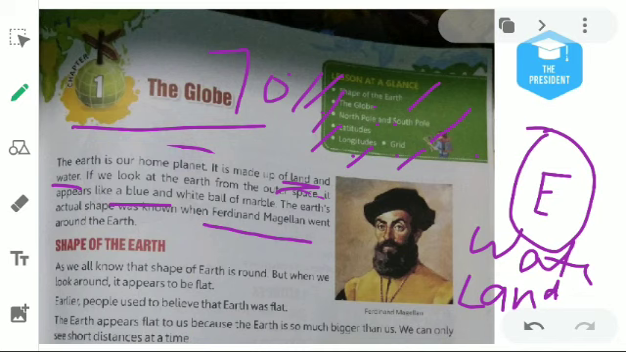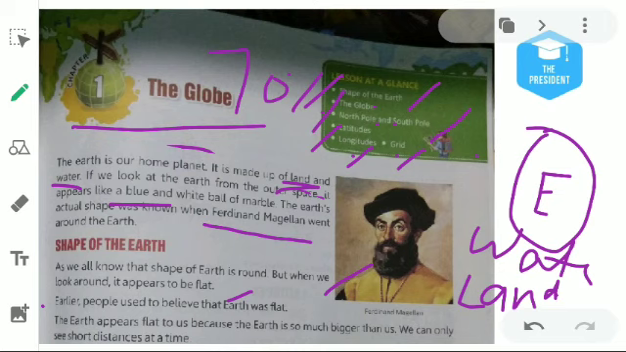Shape of the Earth. Here is the picture of Ferdinand Magellan. As we know, the shape of the Earth is round, but when we look around it appears to be flat. Today we know that our Earth is round, but when we look around us it looks flat. In the second paragraph, the earlier people used to believe that the Earth was flat. In the ancient or medieval time, people thought that Earth is flat and not moving. Earth is a stationary object, and the sun, which is the star, is moving around the Earth daily. This was believed in the earlier time.